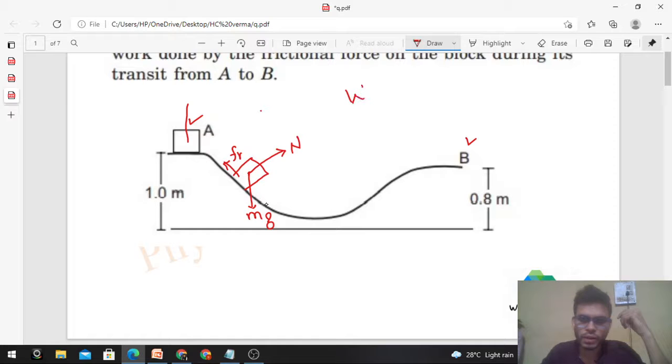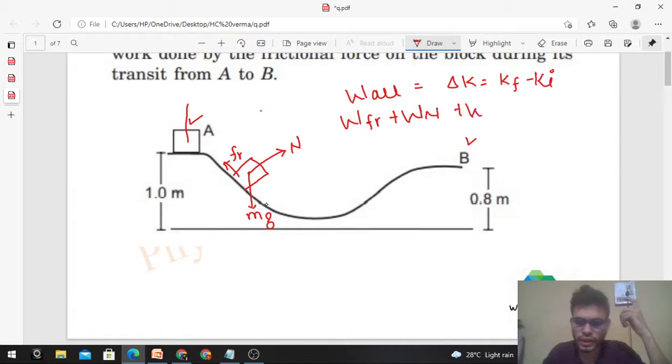It says work done by all the forces should be equal to change in kinetic energy of the block, which is K final minus K initial. Now work done by all the forces will include work done by friction force plus work done by normal reaction plus work done by mg. That is equal to your change in kinetic energy. Initial kinetic energy of the block was 0, because initially it was at rest. You just give it a slight push in the rightward direction. So initial kinetic energy of the block will be 0. Final kinetic energy is again 0 because at B the block again comes to rest. So initial and final both are 0, so change in kinetic energy is 0.